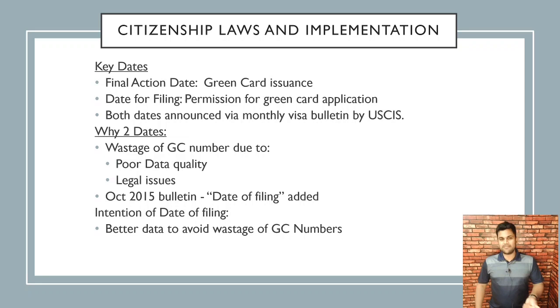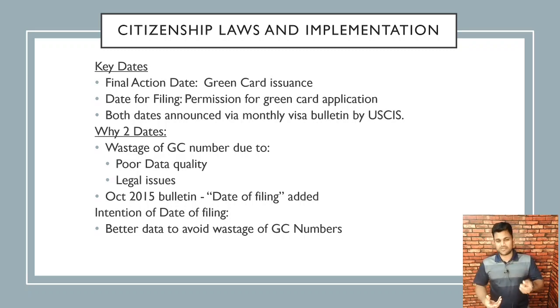Whereas date of filing means if your priority date is on or before the date of filing, you have the permission to apply for an adjustment of status, but there's no guarantee that it'll be processed or that you'll be issued a green card. It's just that you're allowed to go in line. Both these dates are announced monthly via visa bulletins. It's important to understand why there are these two dates, right?